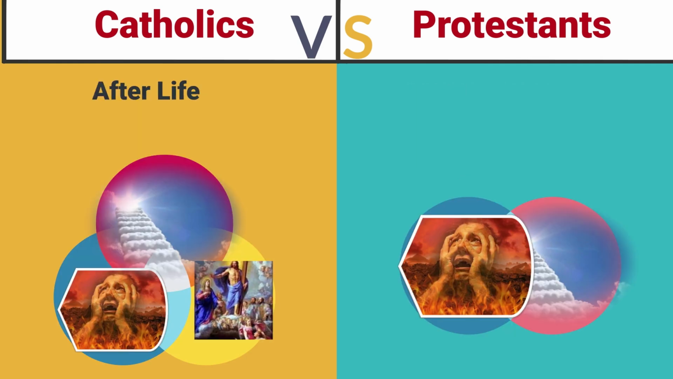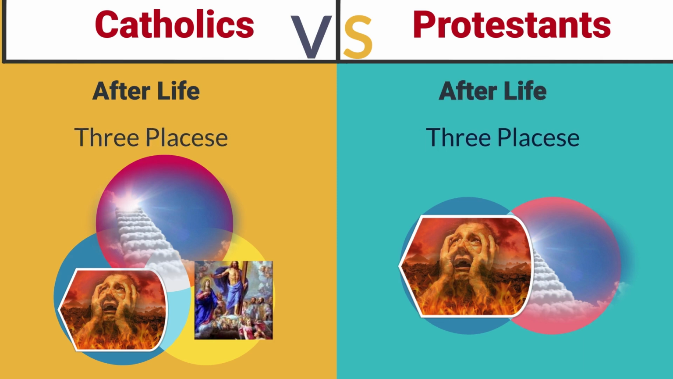Catholicism posits 3 realms in the afterlife: heaven, hell, and purgatory. Protestant belief typically acknowledges only heaven and hell, rejecting purgatory and emphasizing justification by faith alone.